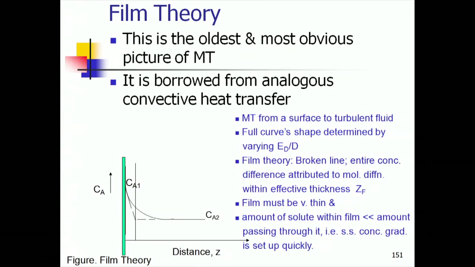So, what is that criterion that we are seeking, against which we will be judging all these different models? The fact that there are different models means that there is a need for those different models. Film theory is the oldest and simplest picture. We need better, more sophisticated models to be able to predict experimental data better. But what do experimental data tell us? This is what the experimental data tell us from various researchers' measurements for greater part of the 20th century. Gas liquid, liquid solid systems all put together.